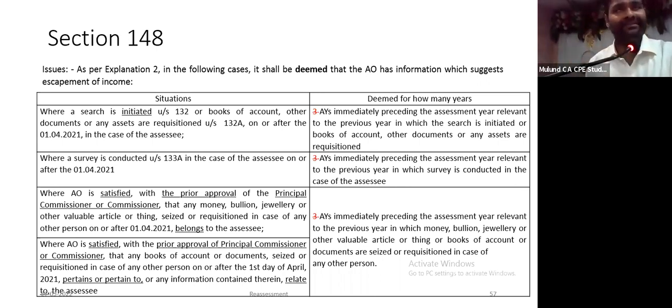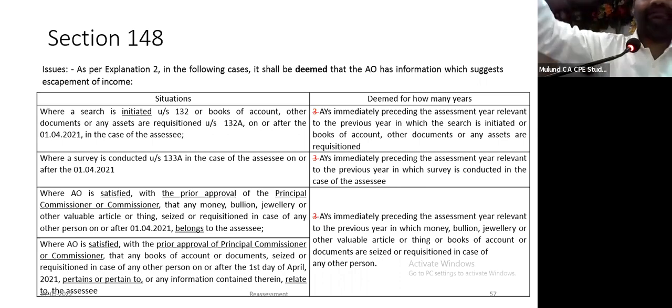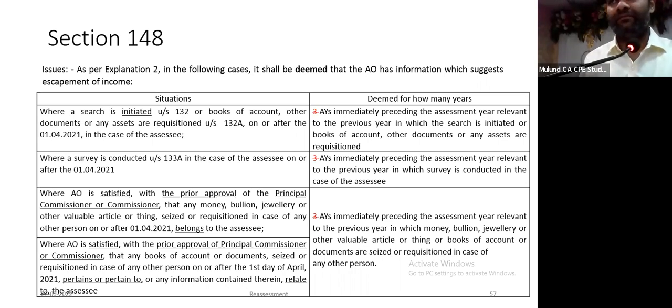So now what happens is there is this controversy. Because of this phrase, information contained therein relate to B. My assessing officer receives information that there was a search and that information pertains to you or relates to you. Will he issue 153C or 148? Because he can also issue 148. So will he issue 148 or will he issue 153C?